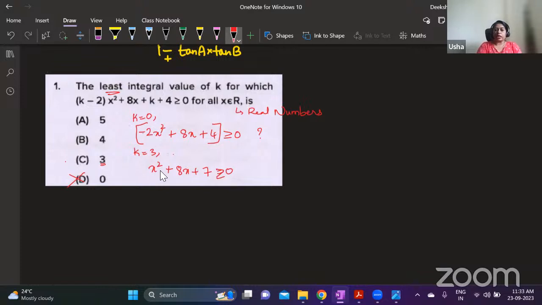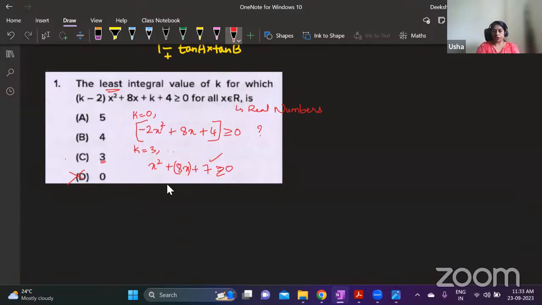of x? See here, x is squared, right? So whether you take a positive number or a negative number, this is going to be positive, because a negative number squared will be a positive value. And then here we have a positive number. This is going to be a negative value. Now this depends on what value you are taking.